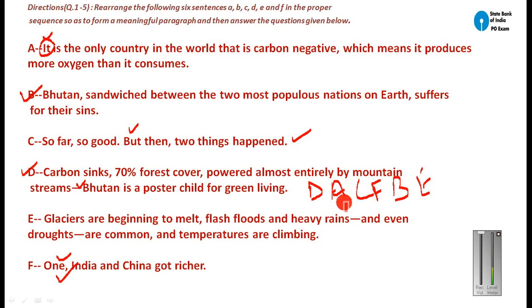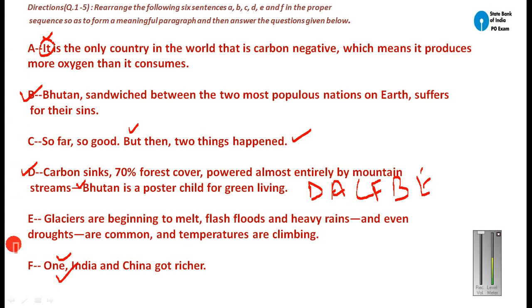And after this you can put this sentence E. So DACFBE, this will be your answer for this paragraph. After this, E will be your last sentence: glaciers are beginning to melt, flash floods and heavy rains. So these are the kind of sins being done by India and China. These are the negative things. Glaciers are beginning to melt, flash floods and heavy rains, even droughts are common, and temperatures are climbing. So this will be the last sentence.